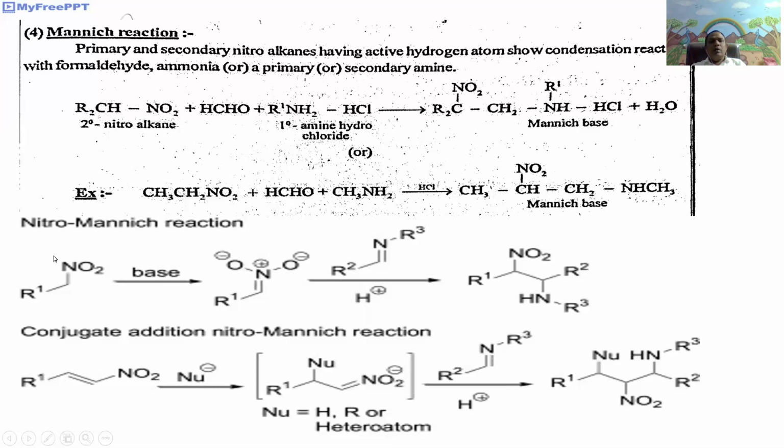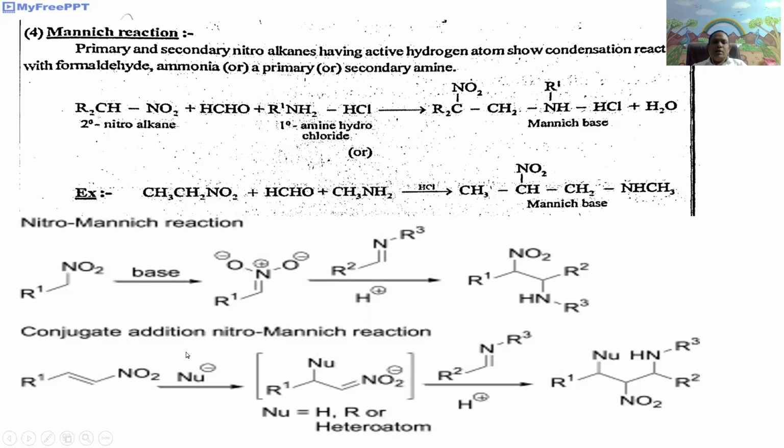Similarly, in the nitro Mannich reaction, the primary nitroalkane, that is R-CH2NO2, in the presence of base undergoes tautomerism to give R-CH=N(O-)O-. Upon treatment with the addition product R2CH=NR3 in the presence of acid media, it gives the Mannich base R-CH(NO2)CHR2NHR3. It is called the Mannich base.